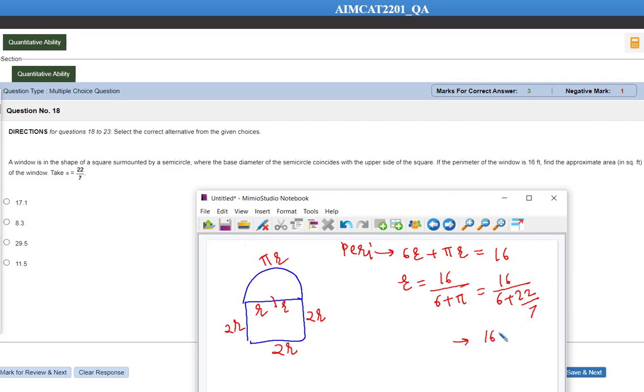So 16 into 7 divided by 6 7s are 42, 42, 44, 64. Okay, so this is going to be how much? This is going to be 7 by 4. That is equal to how much? Keep it 7 by 4 only. Okay, so we got the value of r as 7 by 4.